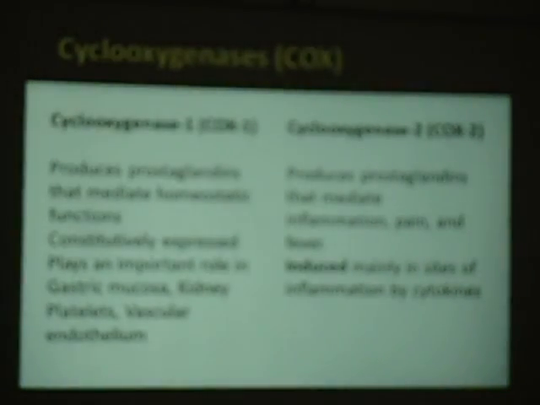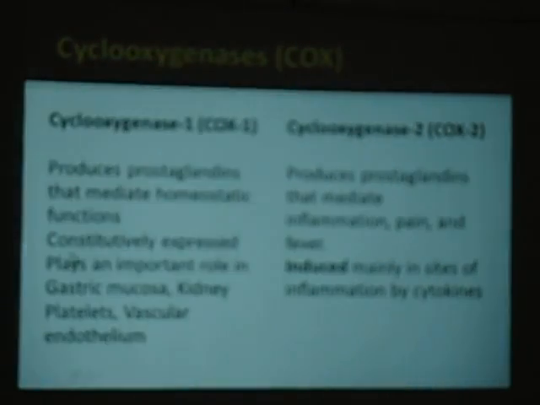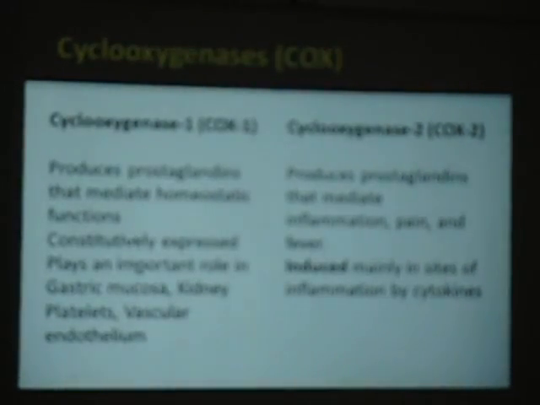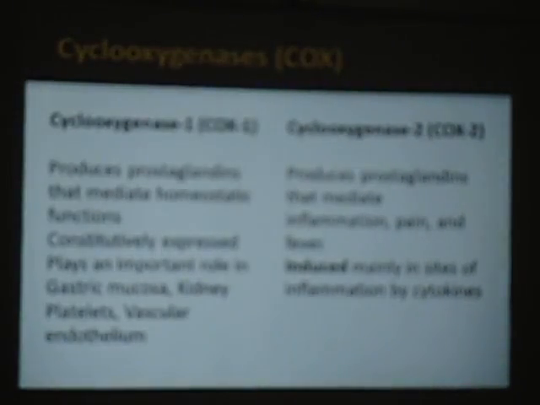A little bit more about understanding cyclooxygenase 1 and cyclooxygenase 2. They produce prostaglandins that mediate the homeostatic function. You saw in the previous slide what those were: gastric mucosa, kidney actions, and integrity of the vascular endothelium. Cyclooxygenase 2 is not normally present in the body. It is induced when there is pain, inflammation, or infection. These are induced by cytokines.